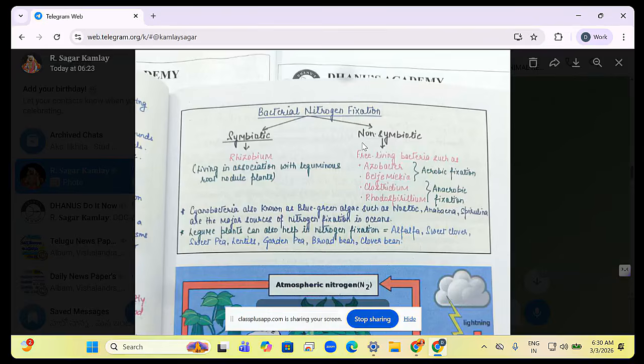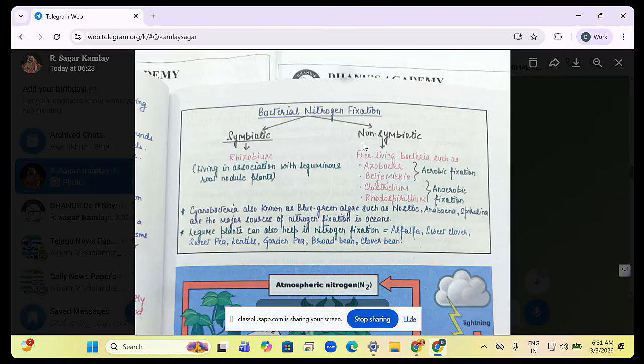Next, the second one is nitrogen. The nitrogen cycle is important. Why is this important? Nitrogen cannot be fixed directly. As a result, it has to be fixed indirectly. How does indirect fixing happen? By using some bacteria. Bacteria can be present on the root nodules, like rhizobium, or they will be free-living bacteria that fix it. Or nitrogen has to be fixed by man himself. So if bacteria can fix it, man can also fix it: in industries, by using the Haber process, ammonia is produced. So this is one way of fixing nitrogen, through an industrial process.